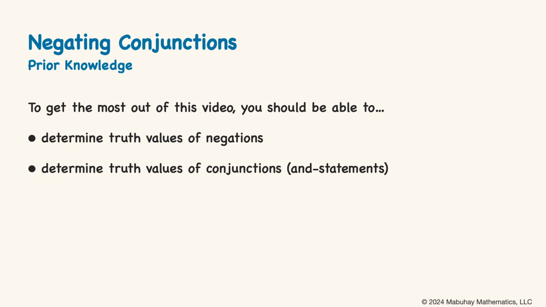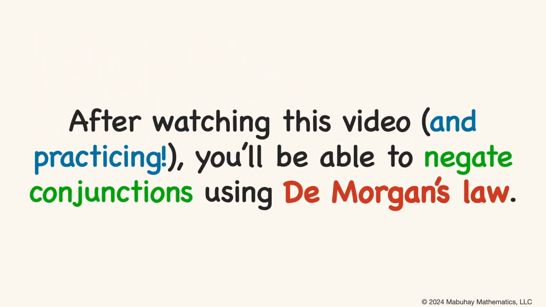For this video to make sense, you should already be comfortable with finding the truth values of logical negations and logical conjunctions. If you need a refresher, click the link on the screen for the content you want to review. After watching this video and getting the practice you need, you should be able to use a rule we call De Morgan's law to negate conjunctions.